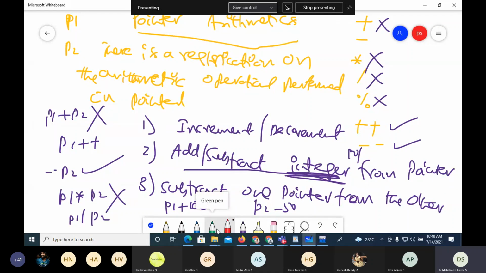So with pointer arithmetic, there are some restrictions on pointer operations, because a pointer is an address. There is no meaning in adding two addresses, like house addresses. Now, suppose there is a house address like 132-727, just as an example. I can add one to it so that I get the address of the next house. I can subtract one from it so that I get the address of another house.